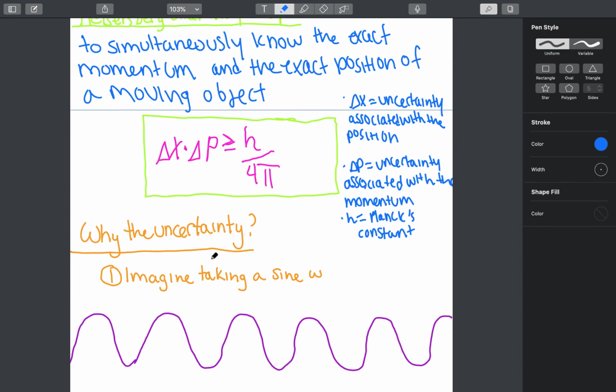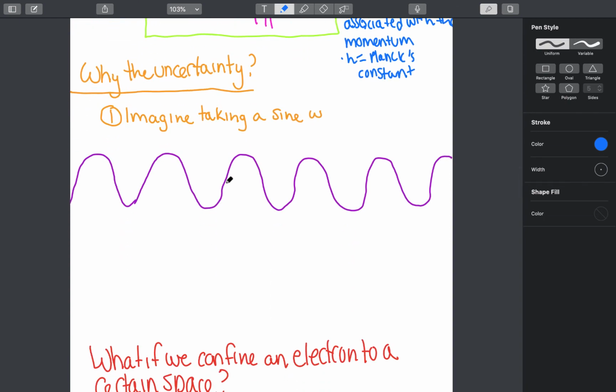So why is there this uncertainty with waves? Well, I am going to give you a very, very rudimentary explanation of this. Now, this explanation is probably not going to be required for you to understand in order to do well in your general chemistry classes. However, I find that it is helpful in order to understand why you have this uncertainty in the first place. So the thing that I want you to do is imagine you have this sine wave here. And as you can see here, this sine wave is really large.